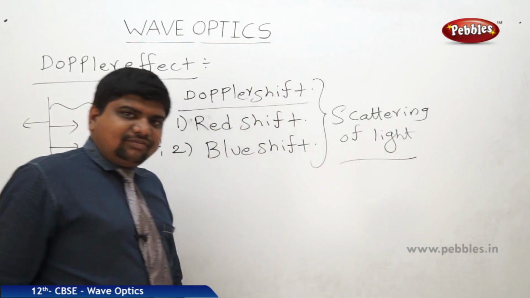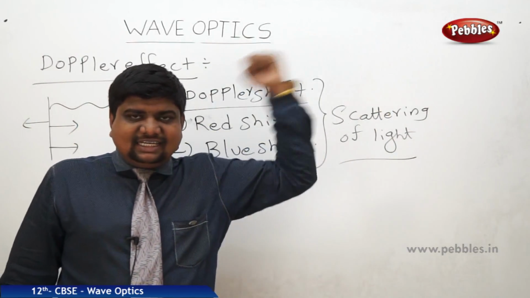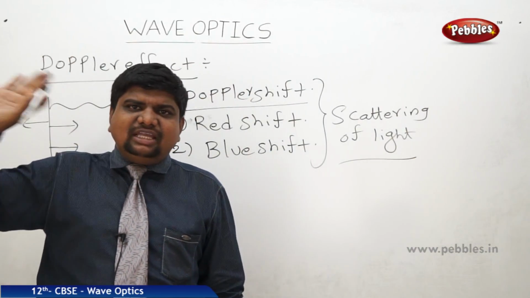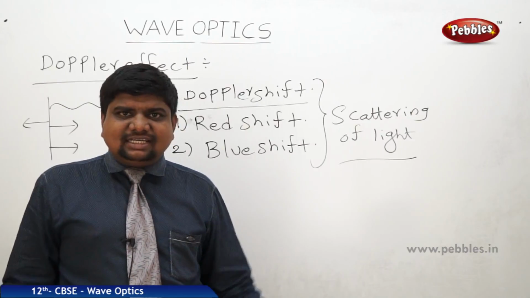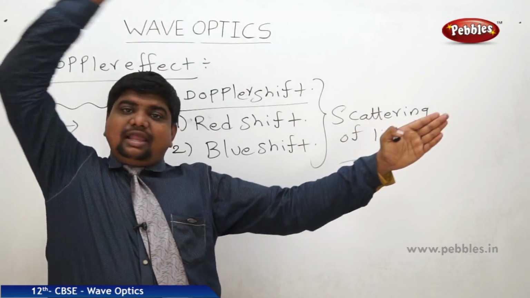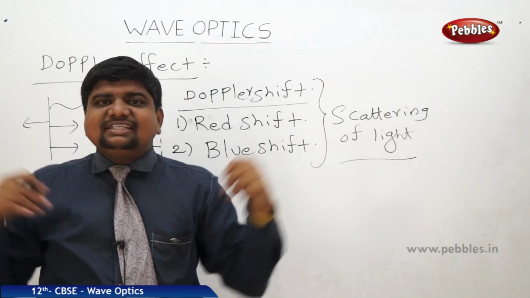So what is scattering of light? Sunrise, sunset. At the time of sunrise and sunset, the sun appears to be a thick red. What is the reason? It is exactly at one corner. The light ray should travel to the exact opposite corner, which means a long distance.